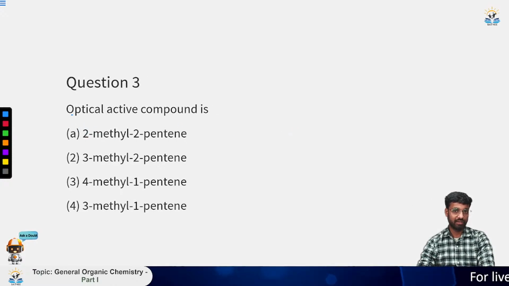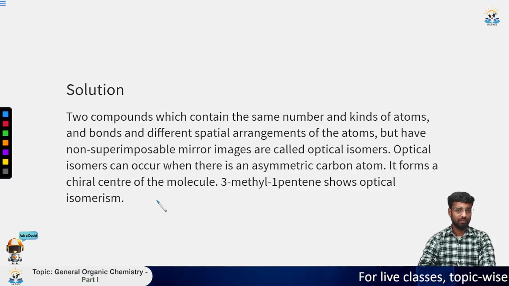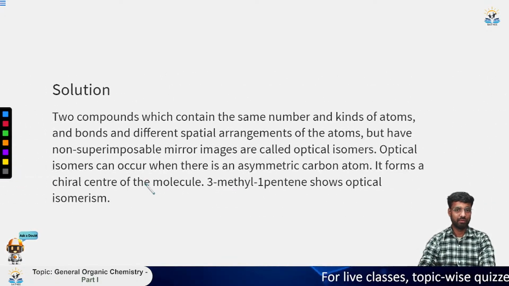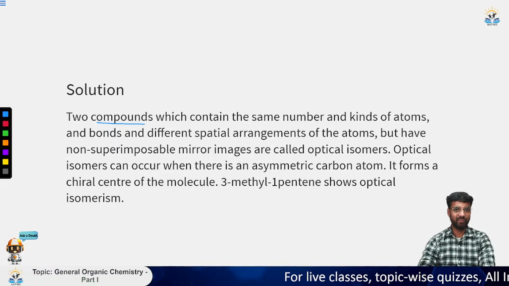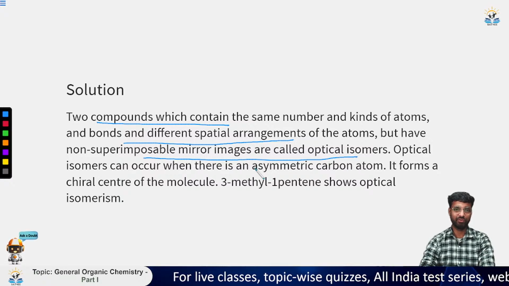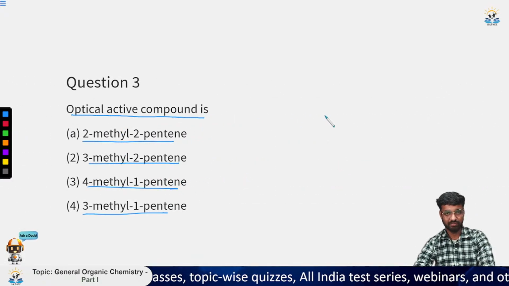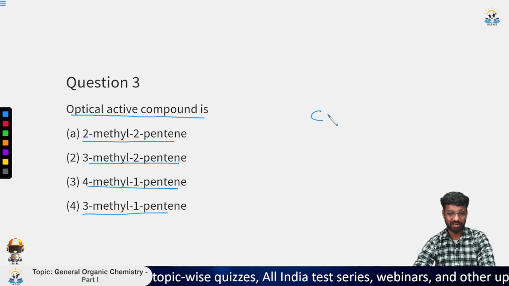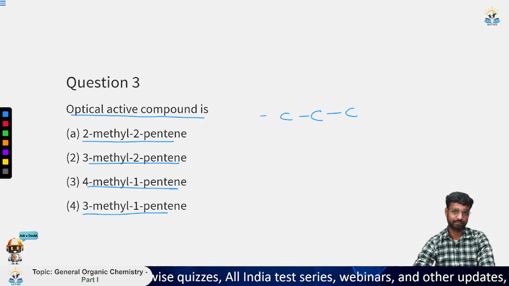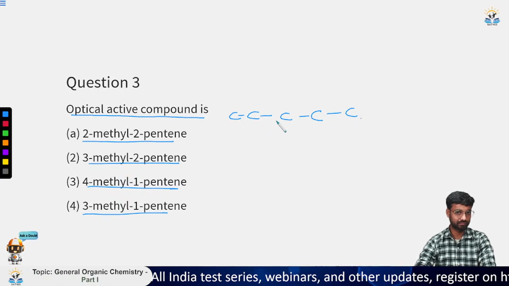So let us move to the third question, that is, the optically active compound among all of these. Two compounds which contain the same number and same kind of atoms in different spatial arrangement but are non-superimposable are called optical isomers. You know this very well. Now if you draw the structure of all of these, what is 2-methyl pentene? This is 1, 2, 3, 4, 5.